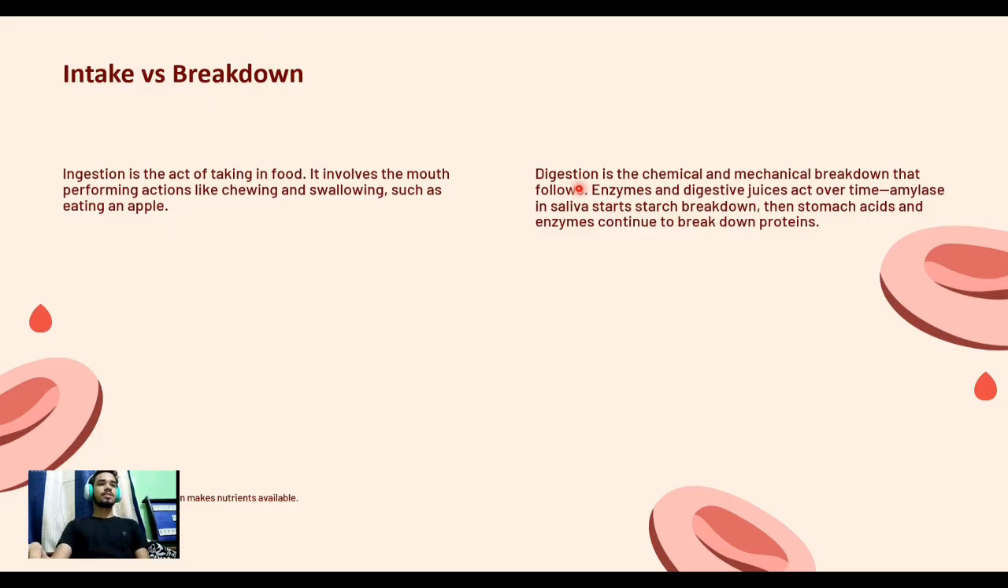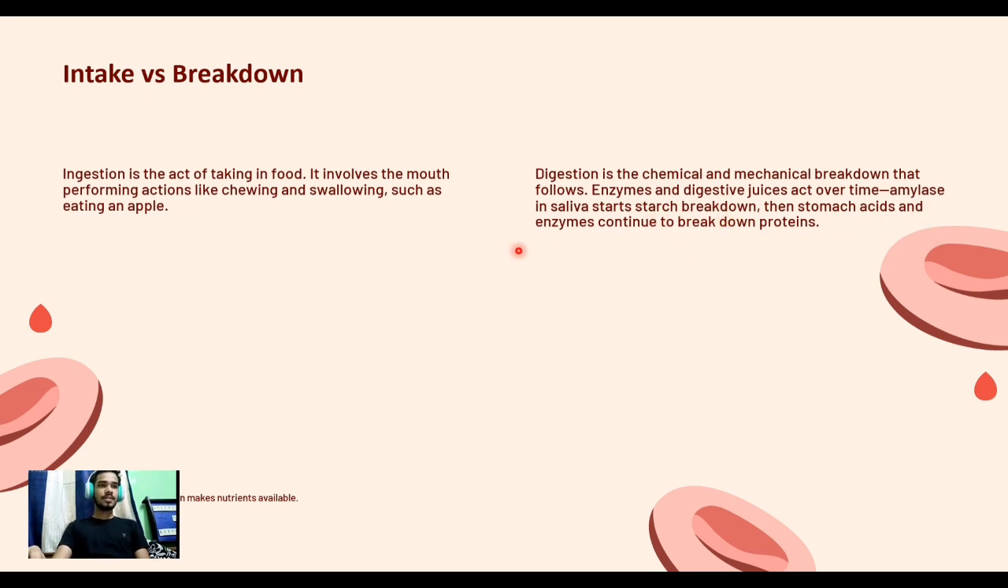Then digestion happens. What is digestion? Digestion is the chemical and mechanical breakdown of food, where enzymes and digestive juices act over time. I have already said that digestion is chemical and mechanical breakdown of complex foods. How does it break down? By the help of enzymes and digestive juices that act over time. Amylase in saliva starts starch breakdown. When we swallow food, saliva makes the food in the form of bolus, on which amylase in saliva acts and breaks down the starch into simple sugars.